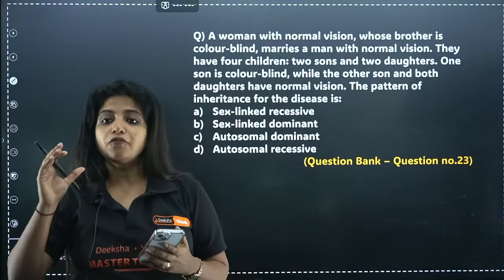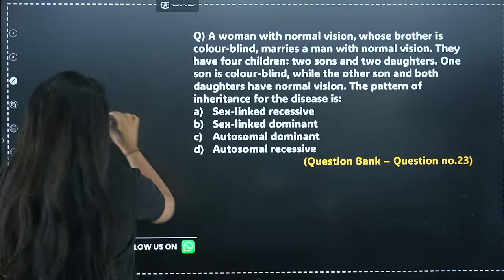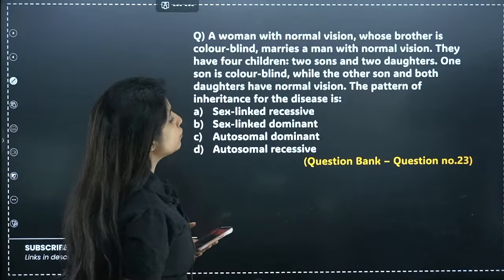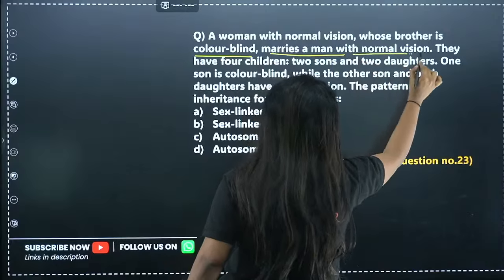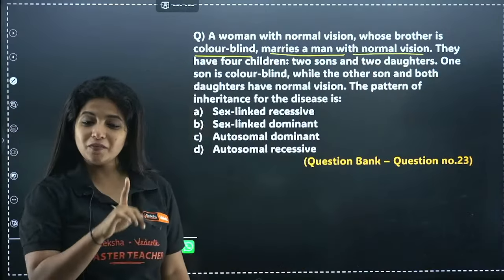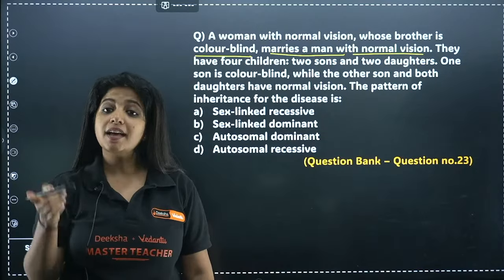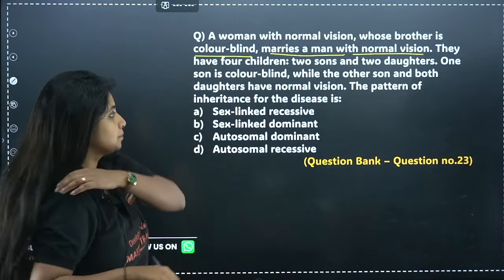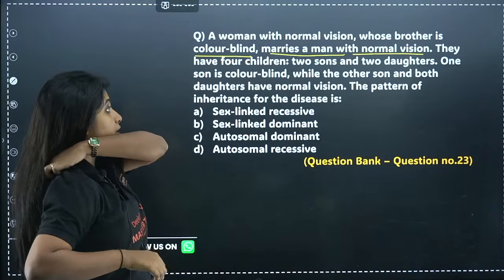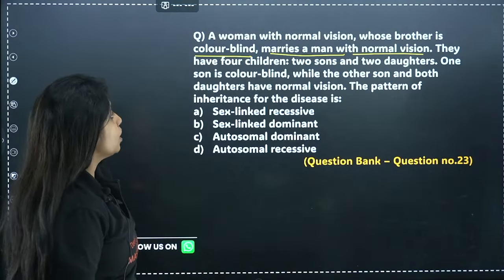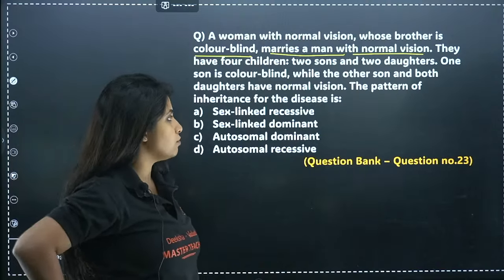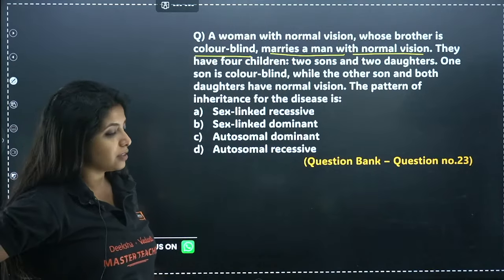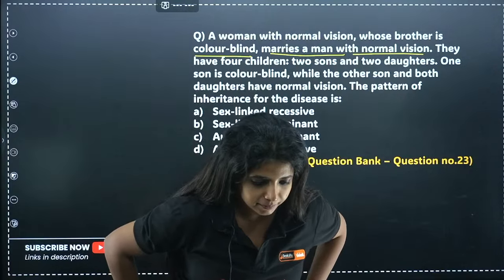Try to solve this. A woman with normal vision whose brother is colorblind marries a man with normal vision. They have 4 children, 2 sons and 2 daughters. One son is colorblind while the other son and both daughters have normal vision. The pattern of inheritance for the disease is what?